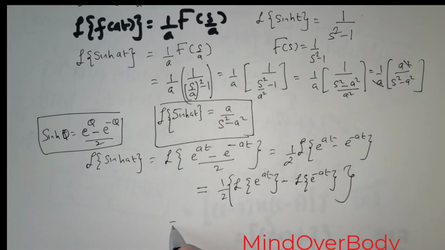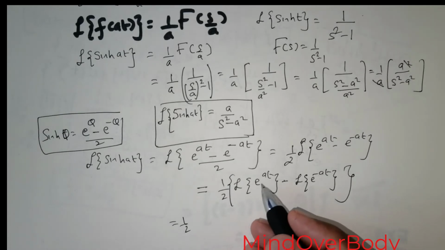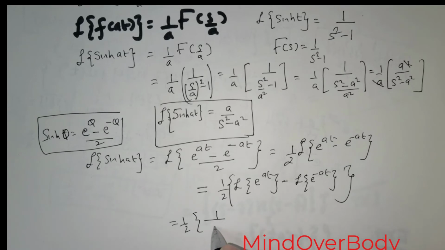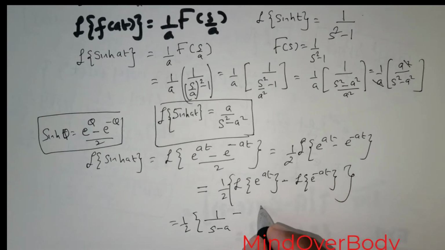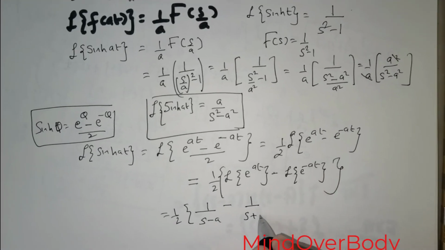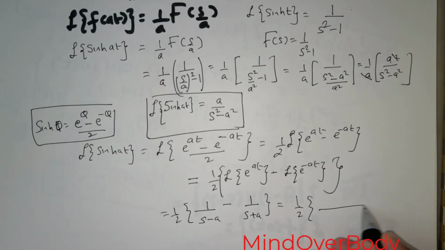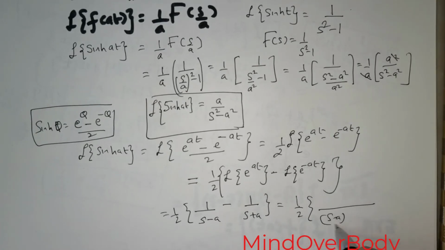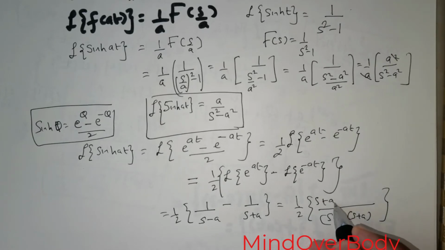Now this is equal to 1 over 2 times the Laplace transform of e raised to the power at. What is that? That is nothing but 1 over s minus a. Minus, what is the Laplace transform of e raised to the power negative at? That is going to be 1 over s plus a. Now if I were to take the LCM, s minus a times s plus a, I would have s plus a minus (s minus a).